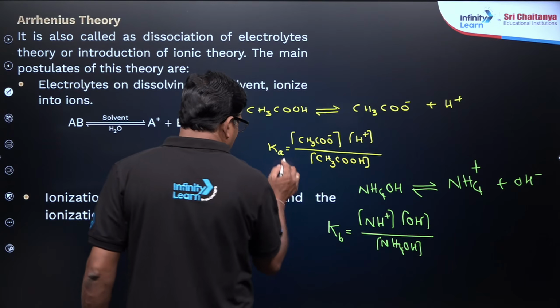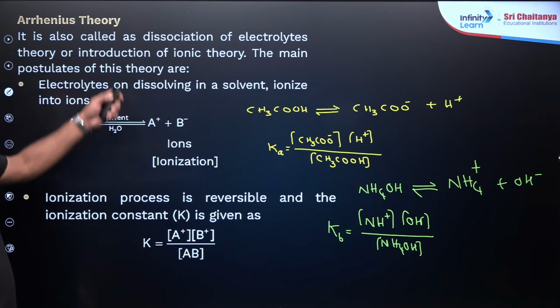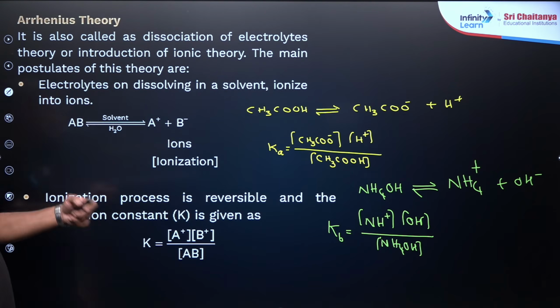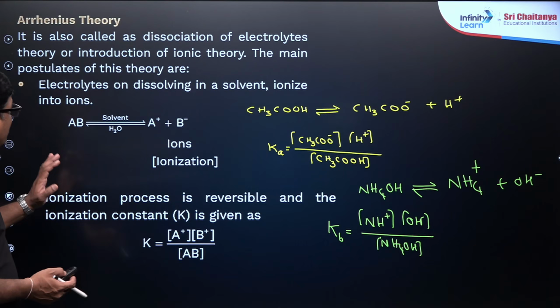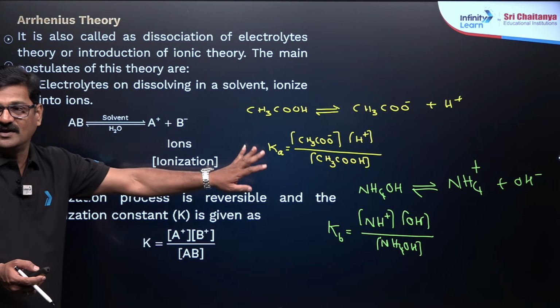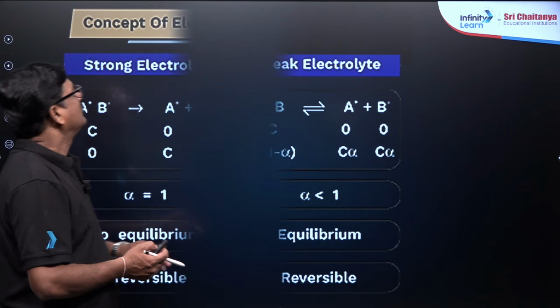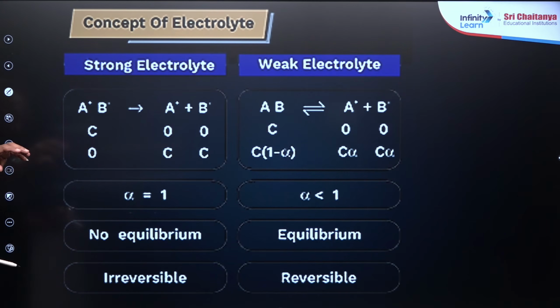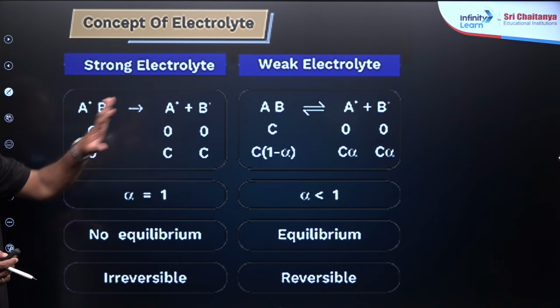Okay, so we will be discussing more details about this. You can say acid dissociation constant, base dissociation constant, whatever it may be. This is the Arrhenius theory of ionization. Okay, and in the concept of electrolytes, you have strong electrolyte and weak electrolyte.